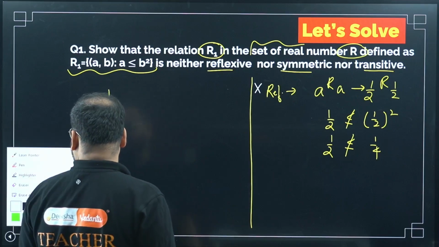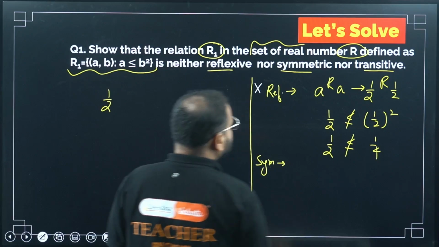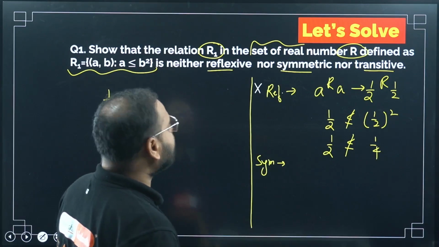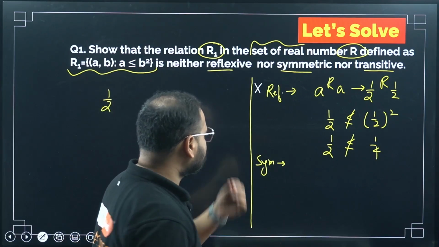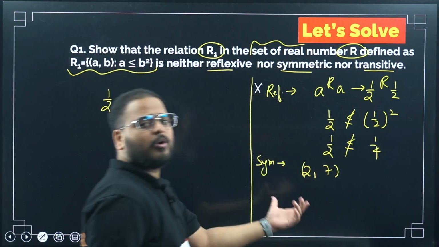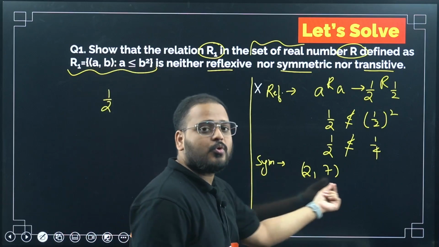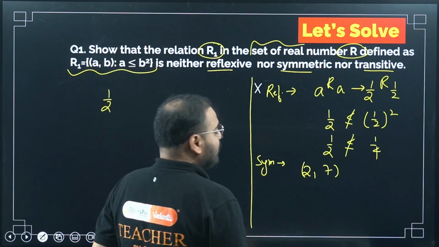What about the next part, bachcha? Please check. Let's do symmetric quickly. Symmetric will be, again I'll take an example. Let's take the numbers 2, 7. Why 2, 7, sir? It is an ordered pair, bachcha. A, B is there, so ordered pair. So A is 2, B is 7. So what does the symmetric relation say?